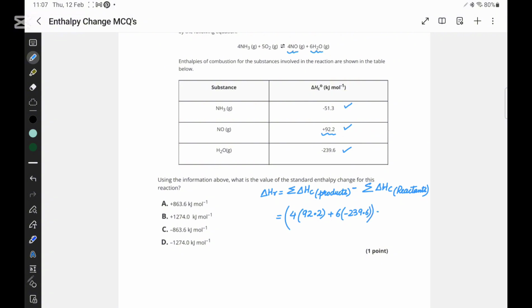39.6, minus that of reactants, which is 4 ammonia. So 4 times ammonia is minus 51.3. And when we solve them, the answer that comes out to be around minus 863.6 kilojoules per mole. And the answer is going to be C.